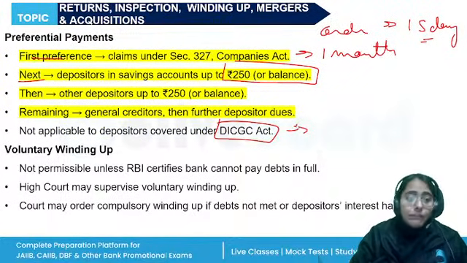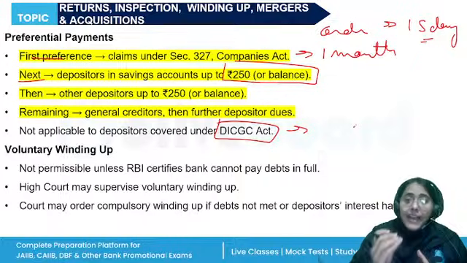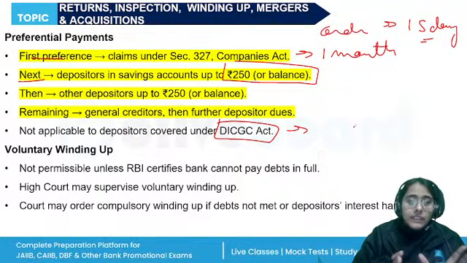Banks can apply for the voluntary winding up, but voluntary winding up will be allowed only if the RBI is satisfied that the bank will not be able to pay its debts in full as they occur, right?